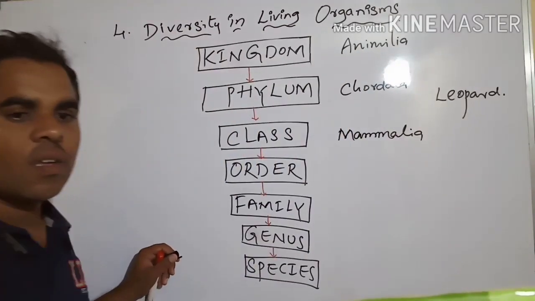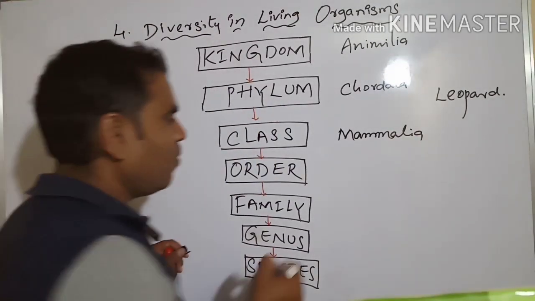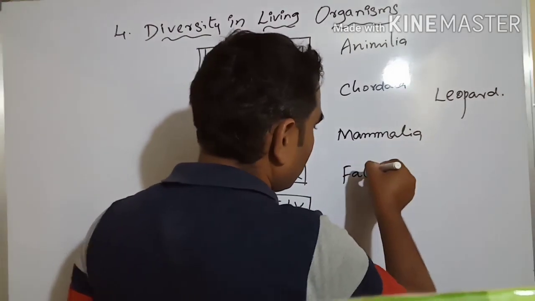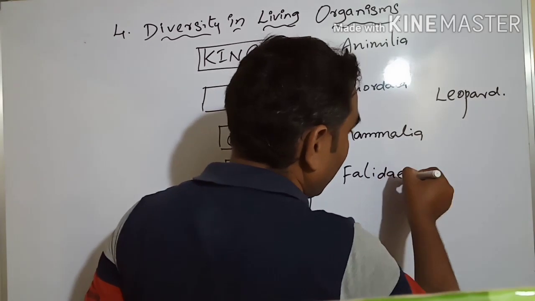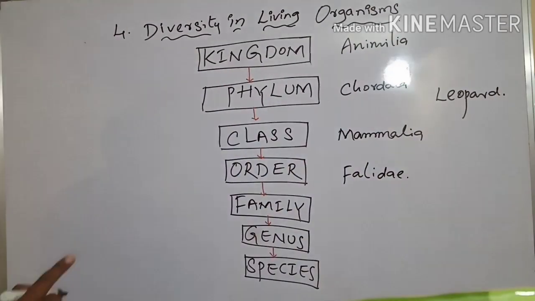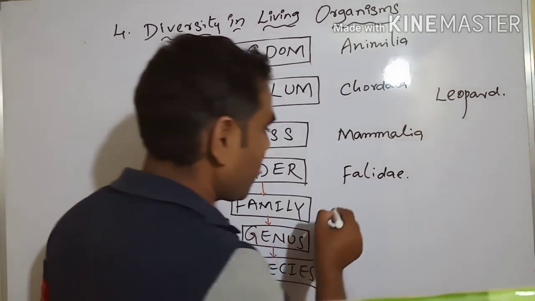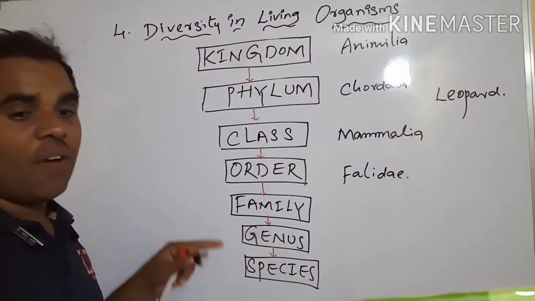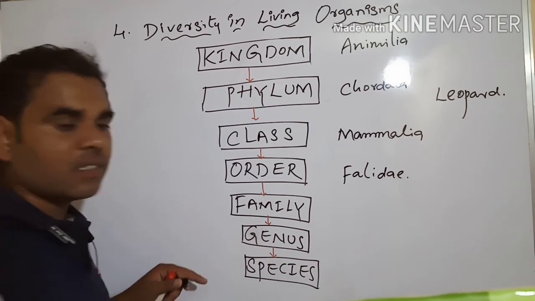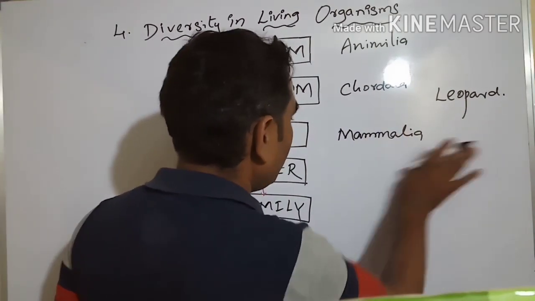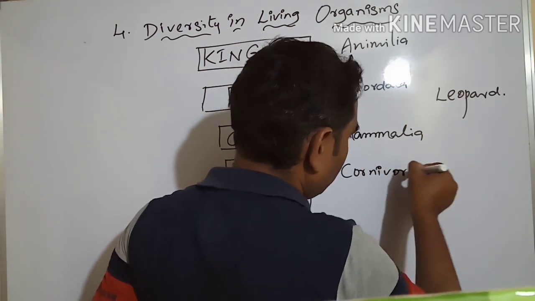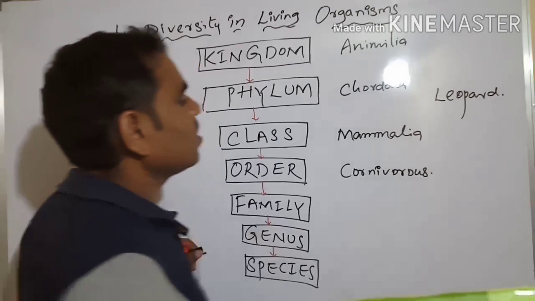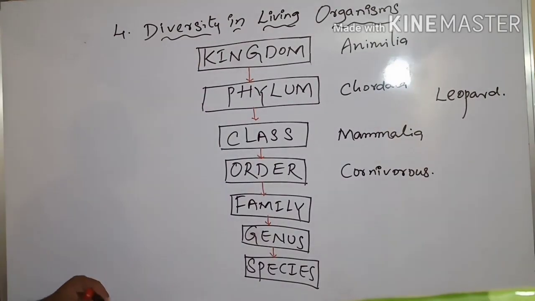Next, order. Felidae. Cats also belong to this order. Sorry, the order is Carnivora. Carnivorous means these animals eat other animals, flesh-eating animals.